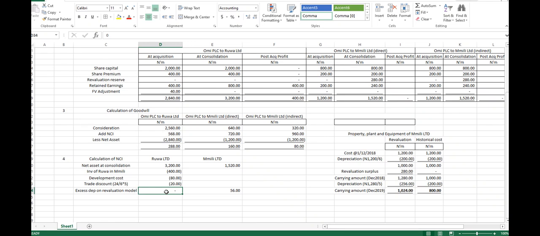Is it at the date of consolidation or at the acquisition? Our NCI, the information we have been picking so far is at the date of acquisition. Good.